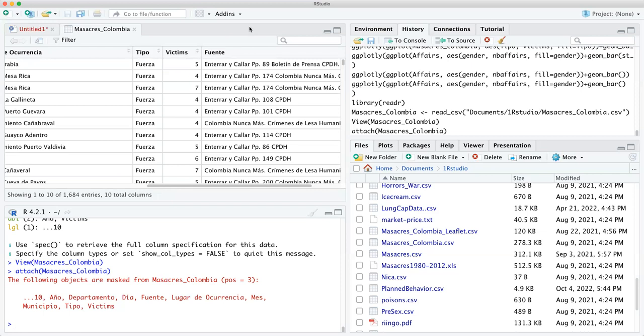Although I don't believe in civil wars. Usually there's someone involved, right? Other countries. But regardless, Fuerza is the military and police force, basically the official police force. Paramilitaries is the other type that is committing massacres, which is not an official part of the government, but essentially going against these guerrilla movements.